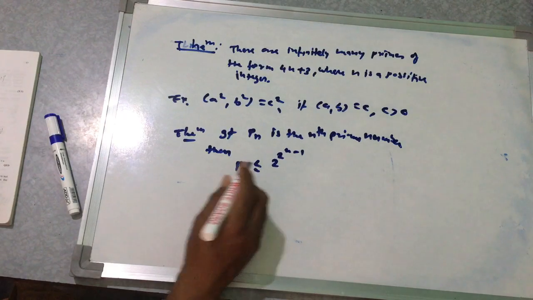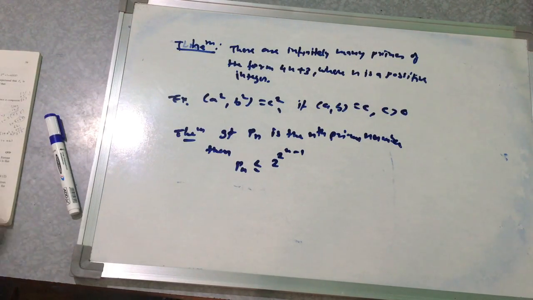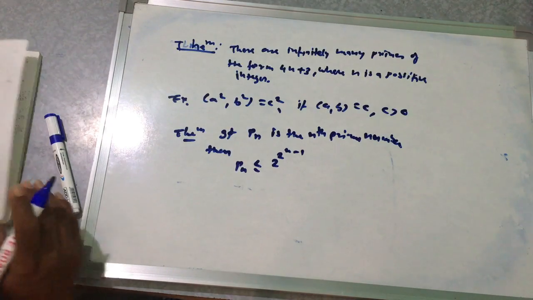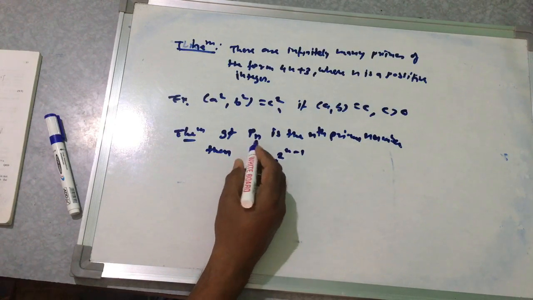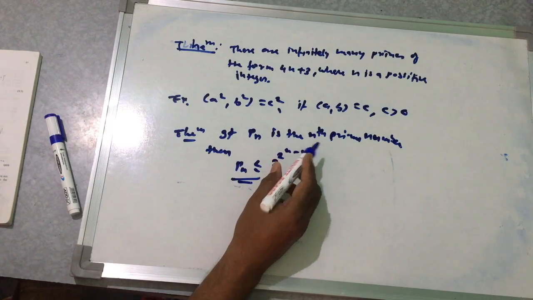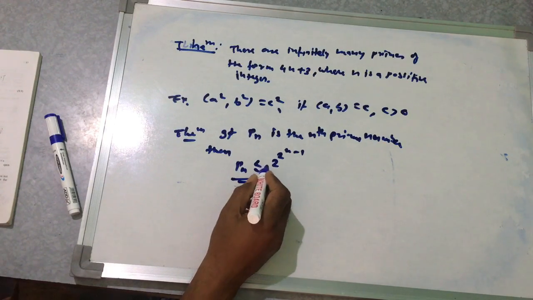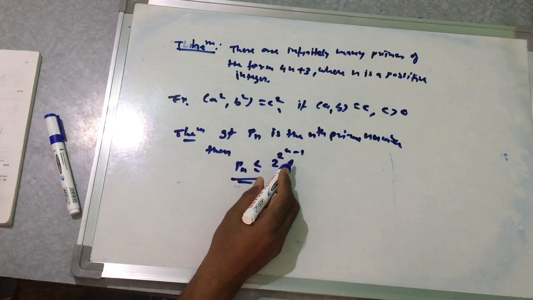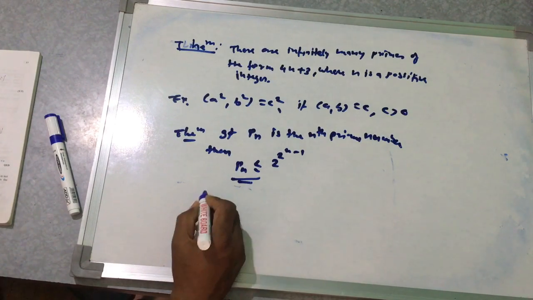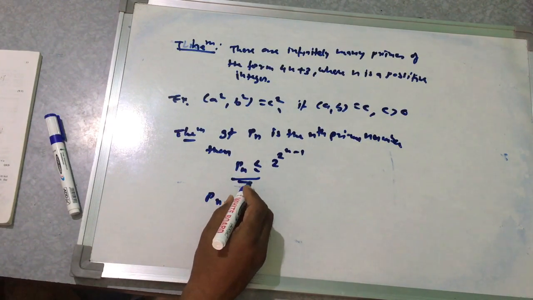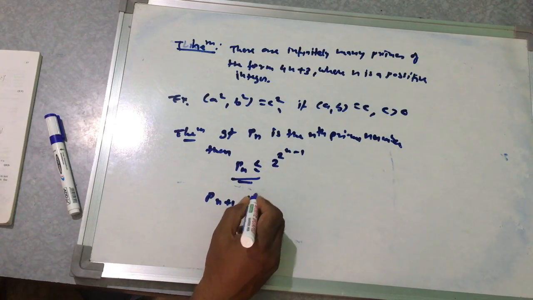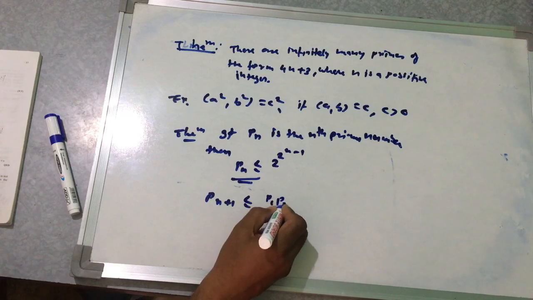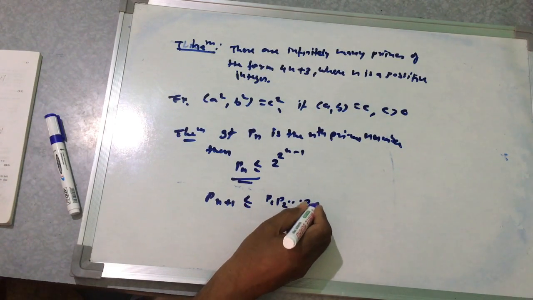So we have to just apply this. This is, if n is the nth prime number, then Pn is less than or equal to 2 to the power 2 to the n minus 1. So here Pn plus 1 is less than or equal to P1 P2 up to Pn plus 1.